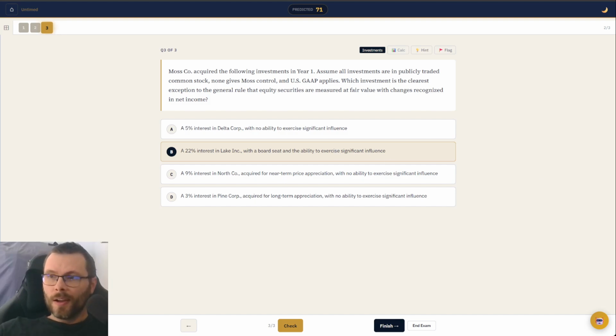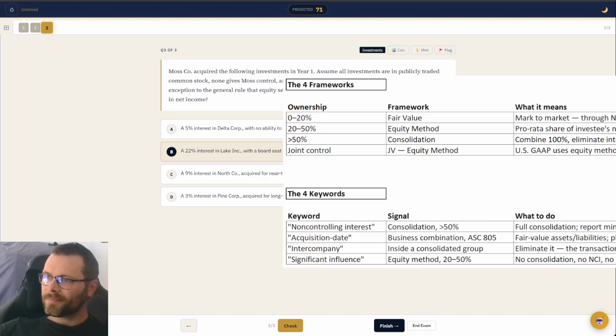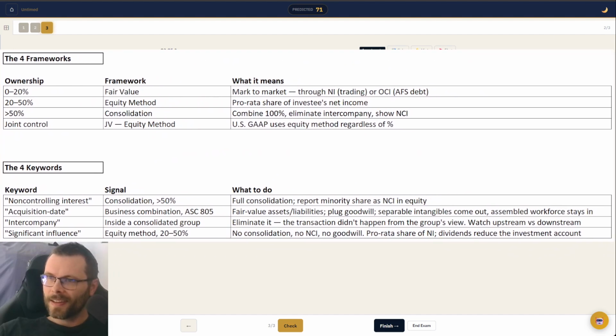So yeah, let's pull in that buzzword, the keywords to look for. Significant influence, that's equity method, that's 20 to 50%. So that one's not going to be included when you're measuring at fair value, right?